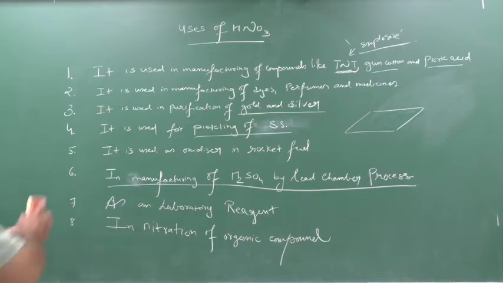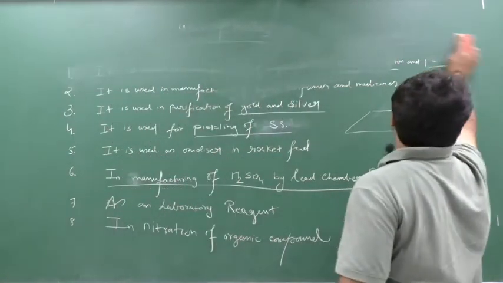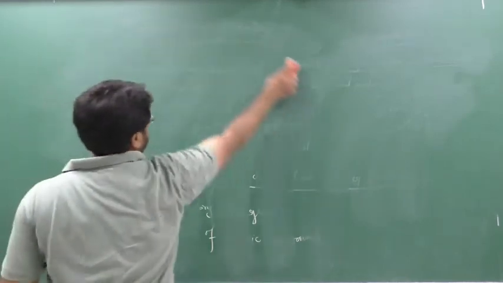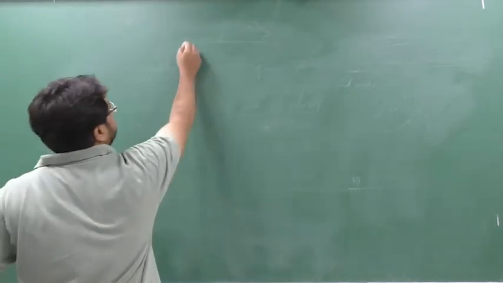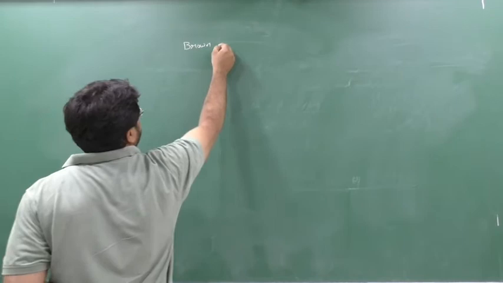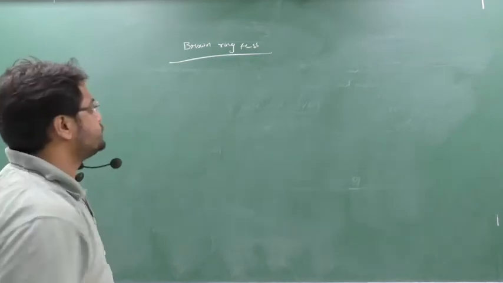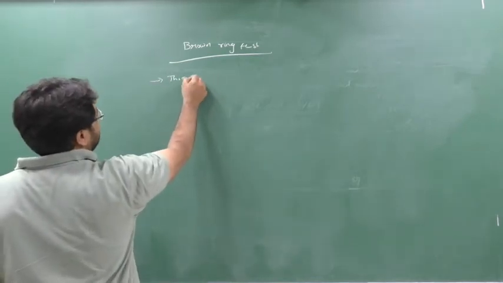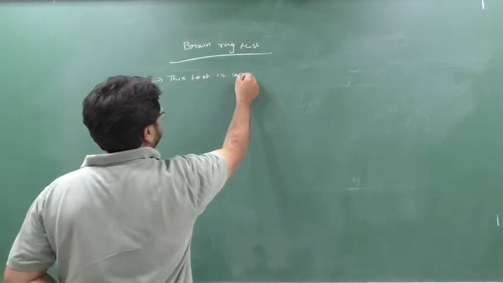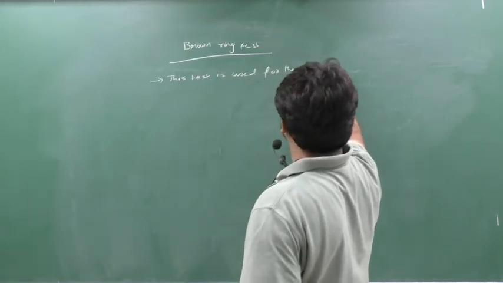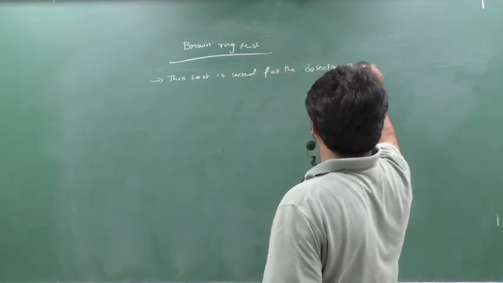Brown ring test. Okay, so see here, please take out your book. I hope you have taken the screenshot. See here, brown ring test. First we will see what this test is used for. This test is used for detecting the presence of NO3 minus.